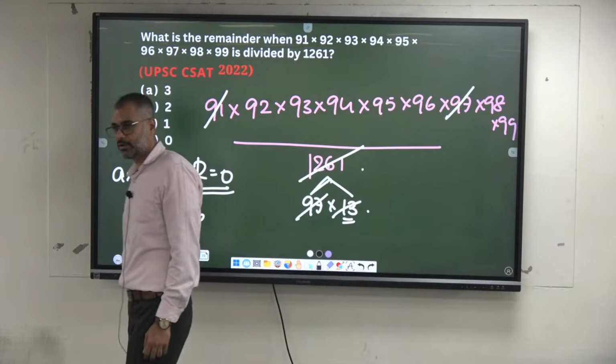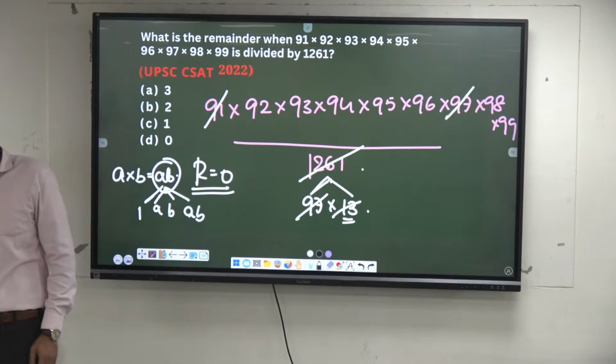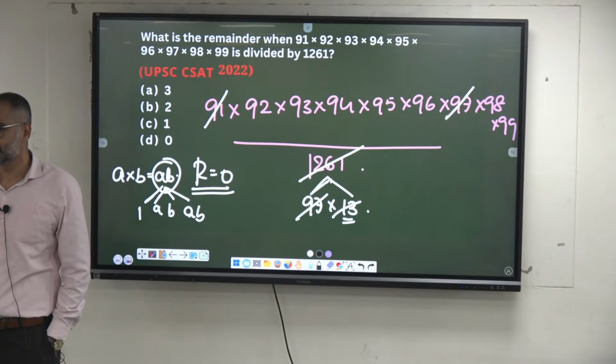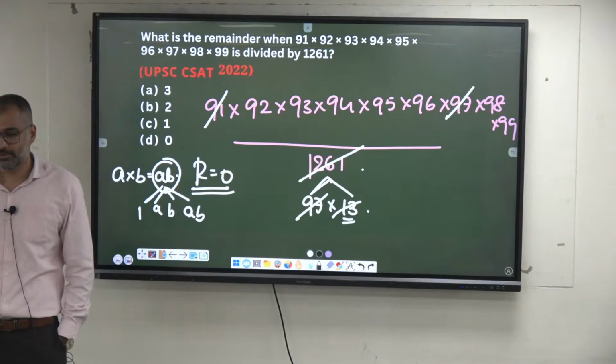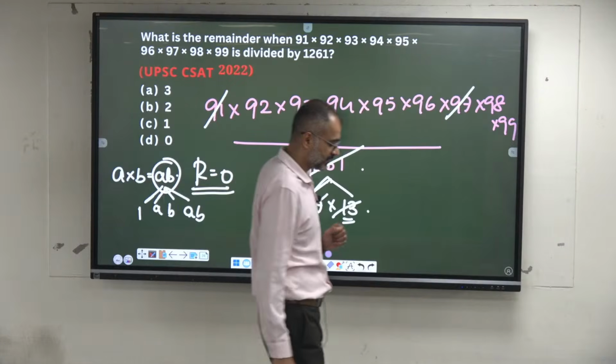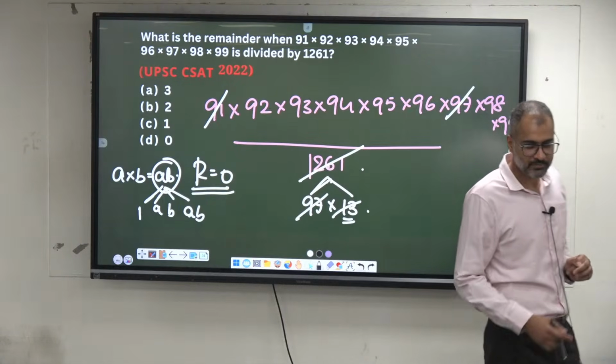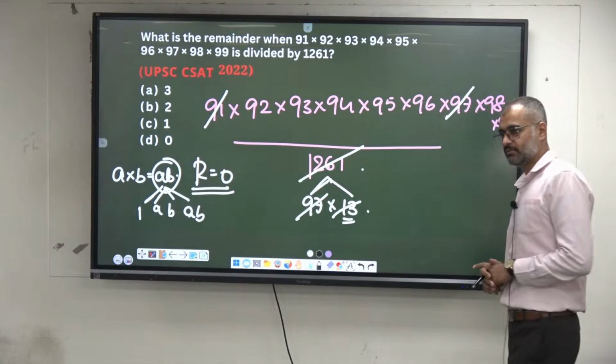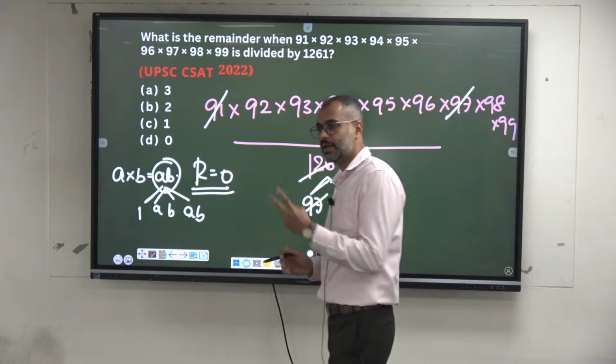More than one factor. Composite number. The product of two primes is always a composite number, with more than 2 factors. How can it be relatively prime? It's a product. Relatively prime means it has to be a pair of numbers.